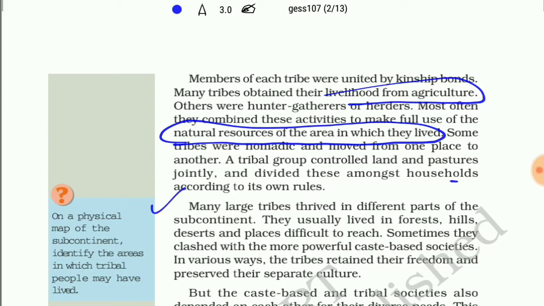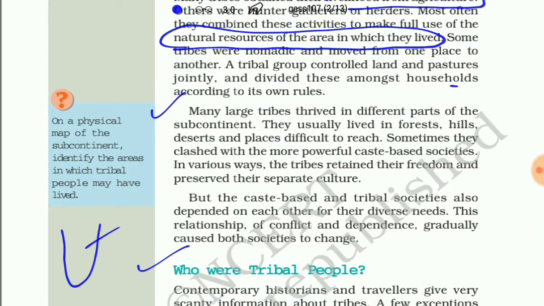In India, many large tribes thrived in different parts of our country. They usually lived in forests, hills, deserts, and places which were really difficult to reach. There was sometimes a clash between the tribal people and the high class people, because of their dependence and their diverse needs.